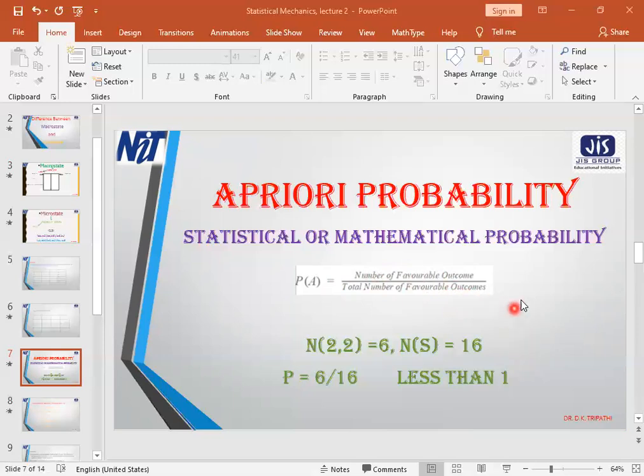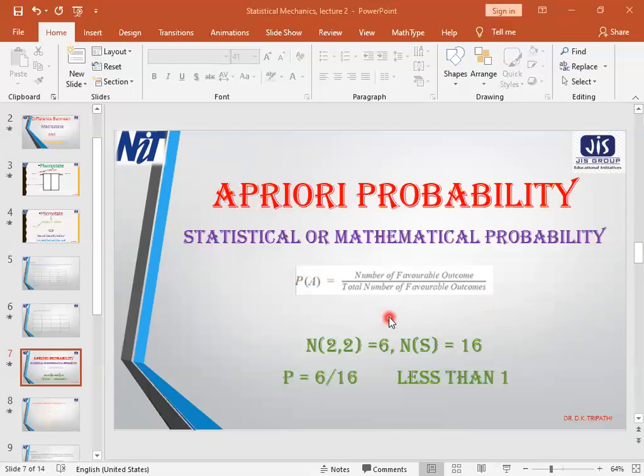It will be the number of ways in which the event can be realized, that is NE, that is 6, and the number of ways in which the total outcome can be realized, that is NS, that is also 6. So 6 by 6, 1. If you have got mathematical probability equal to 1, this means the event is sure. That if a dice is thrown, certainly a number between 1 and 6 will occur.